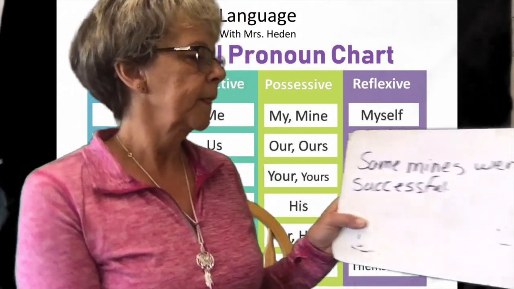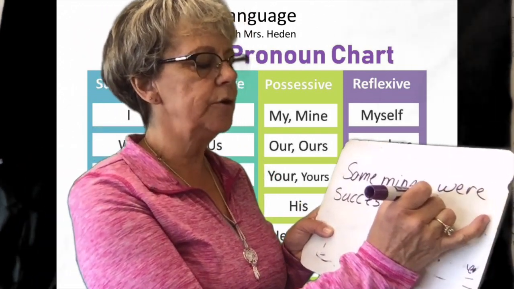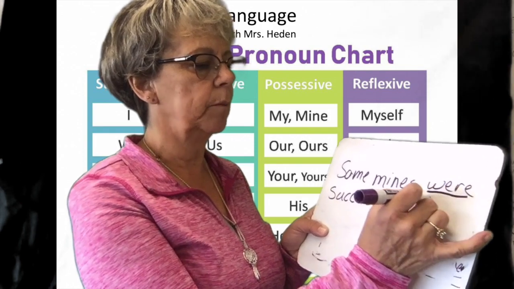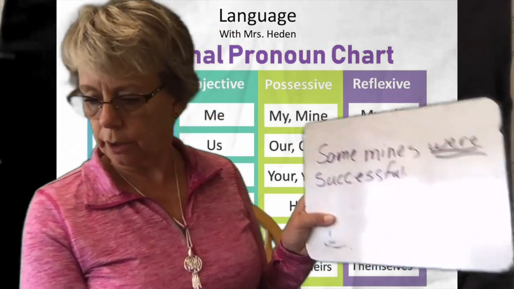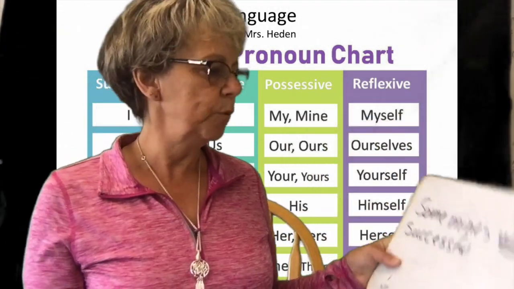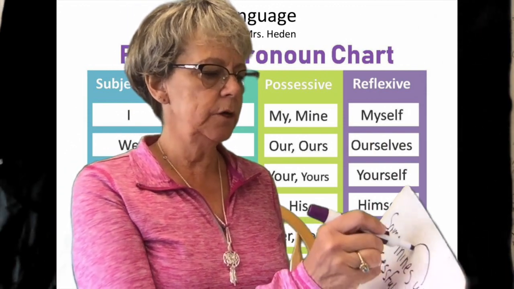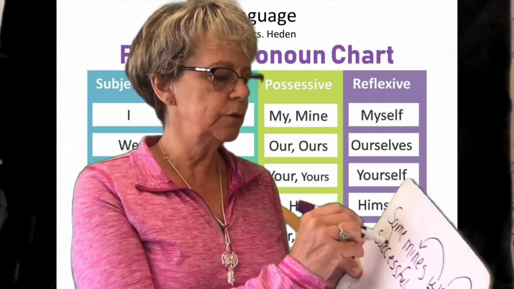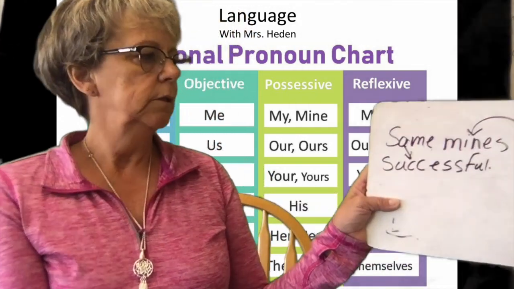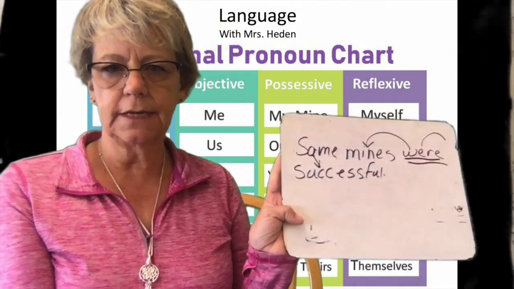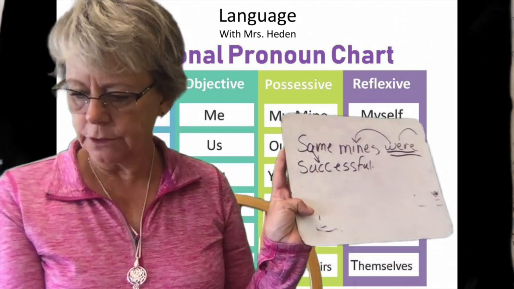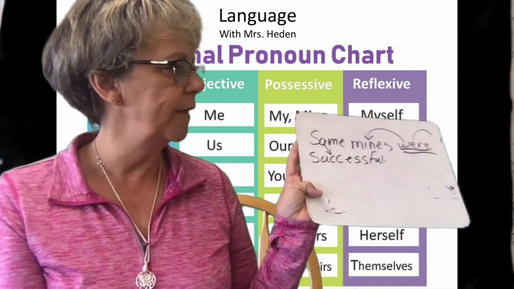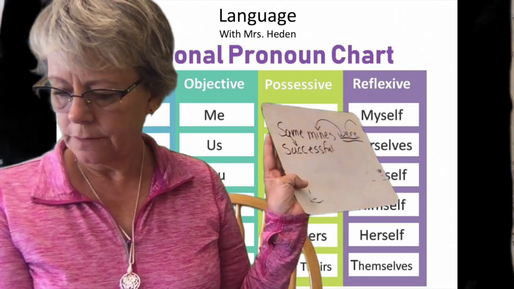We're going to underline our linking verb twice because that's were. And then what were successful? The miners. Draw an arrow to that, and then an arrow to successful. What were successful? The miners, and then they were successful. Very good.